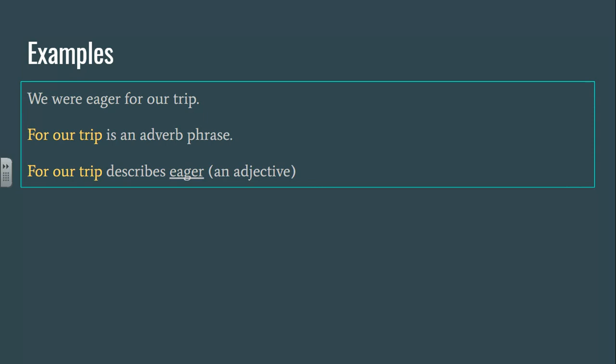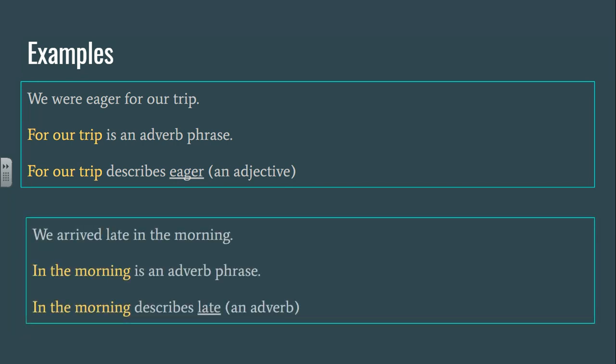We were eager for our trip. In this sentence, for our trip is the adverb phrase. It's the prepositional phrase, starts with the preposition for, ends with the object of the preposition trip. And for our trip describes eager, which is an adjective. It's telling how they were eager or why they were eager.